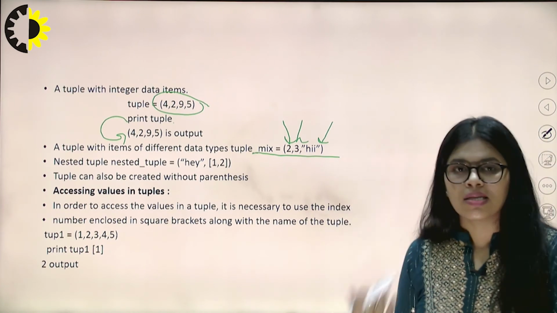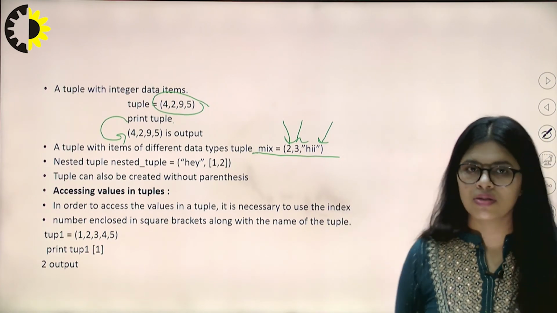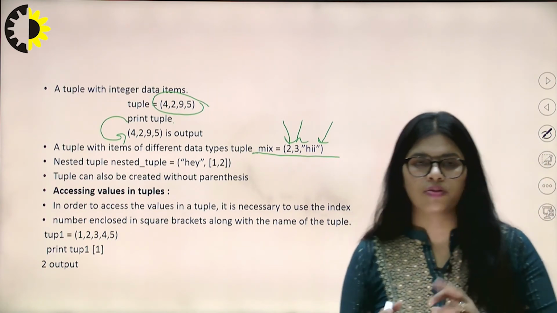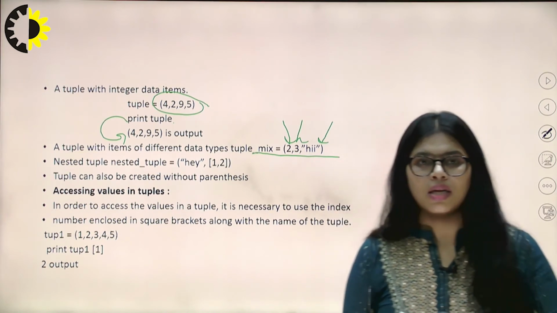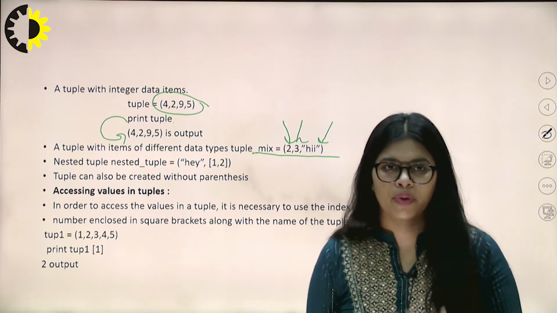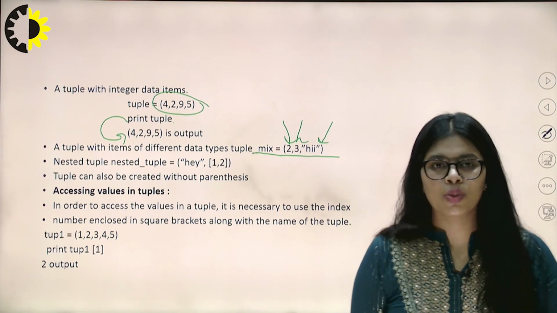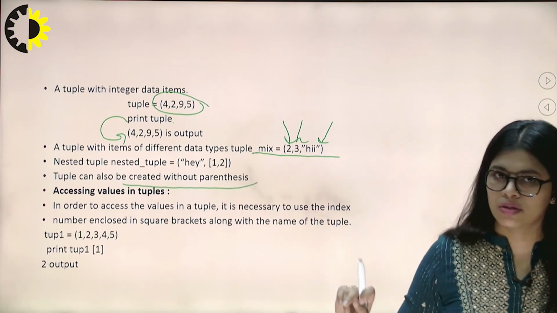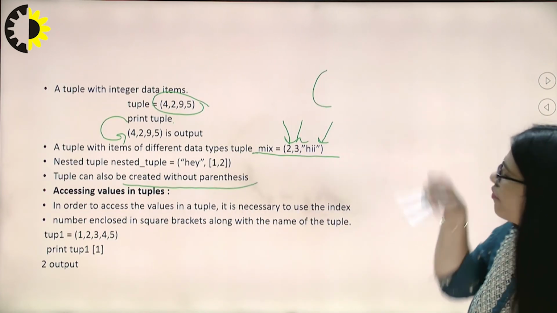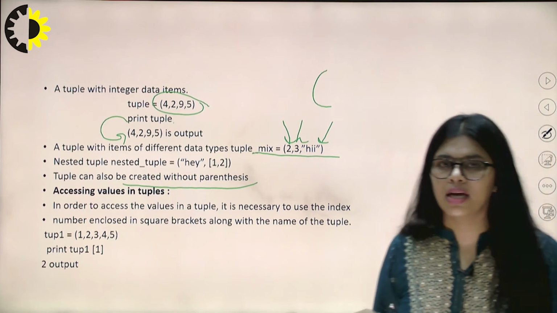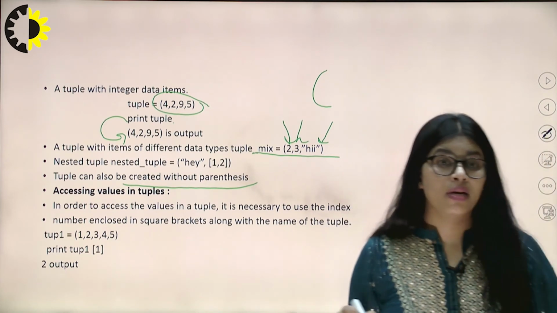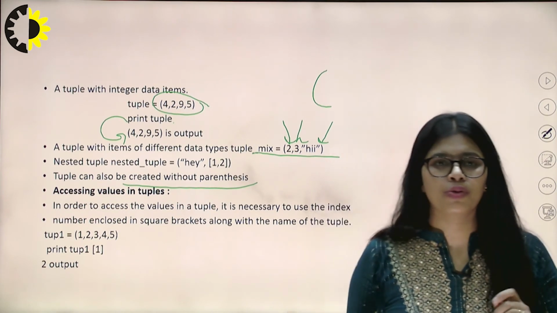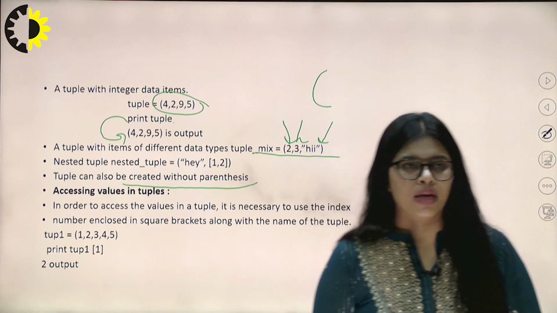Okay, a nested tuple can be used for printing values, like we can use a list, a single value, a word, or numbers in nested tuples, and it will directly print them as the user gives them. Okay, a tuple can be created without parentheses also, means there is no need to define parentheses. We can declare a number of values separated by commas only, no need to use parentheses, and it will directly give an output. Okay.